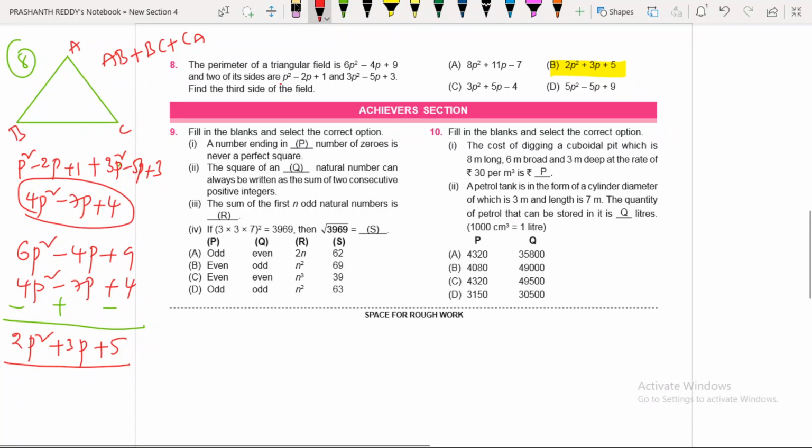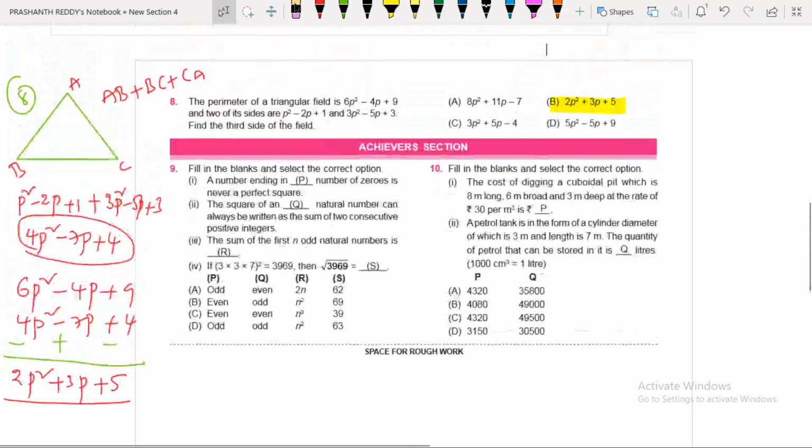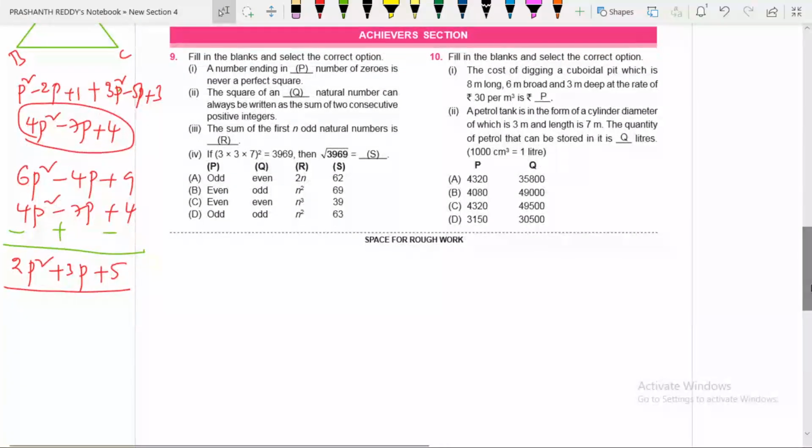Now we are going to focus on the achiever section. As part of the achiever section, we are going to focus on the 9th and 10th questions. Now listen. Now we are focusing on the 9th question, children. What is the 9th question? Fill in the blanks and select the correct option. 1, 2, 3, 4, 4 statements, and options P, Q, R, and S.